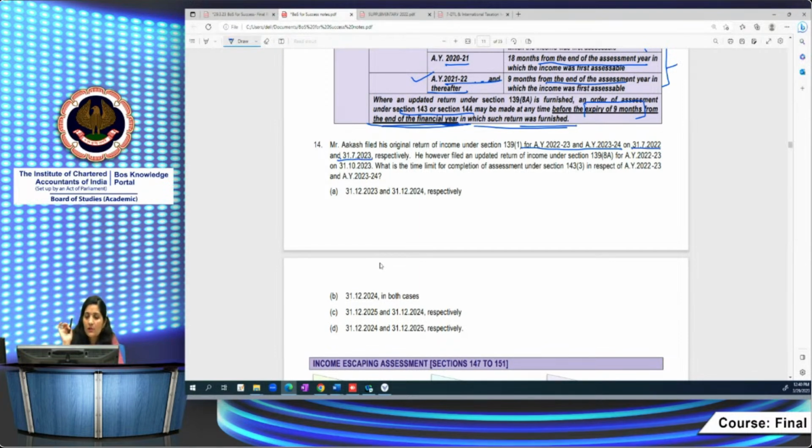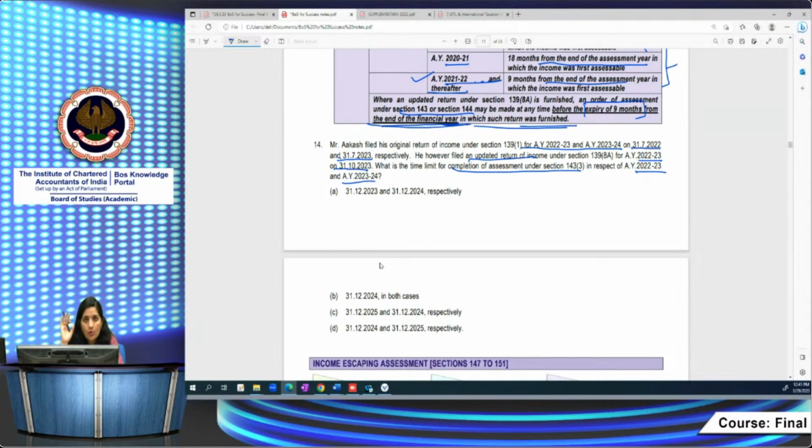He, however, filed an updated return under 139(8A) for AY 22-23 on 31/10. Now you have to determine the time limits for completion of assessment under section 143(3) in respect of AY 22-23 and AY 23-24.